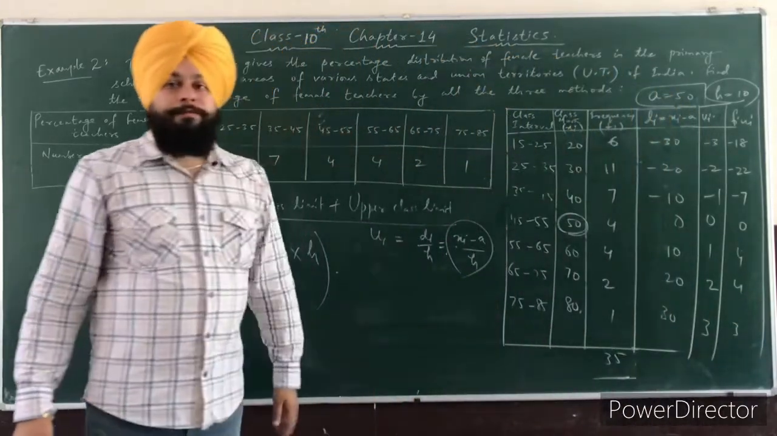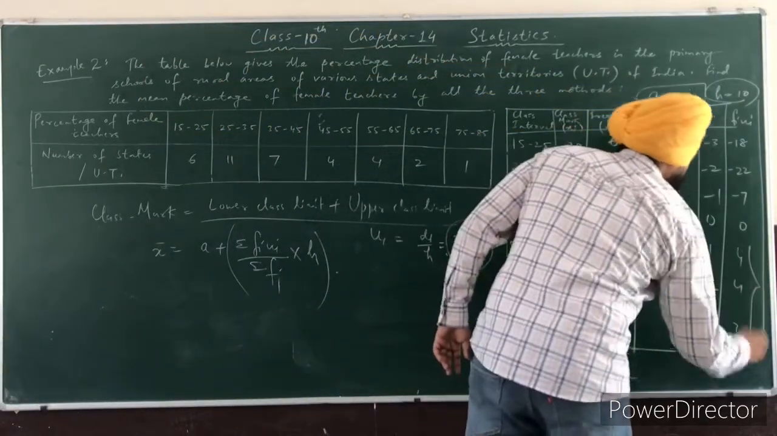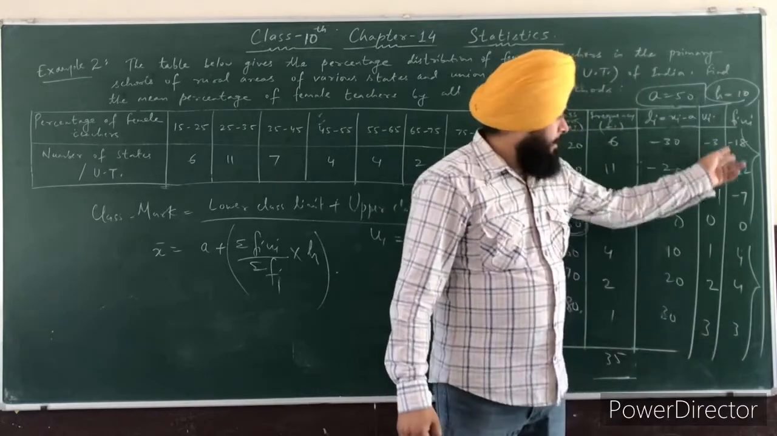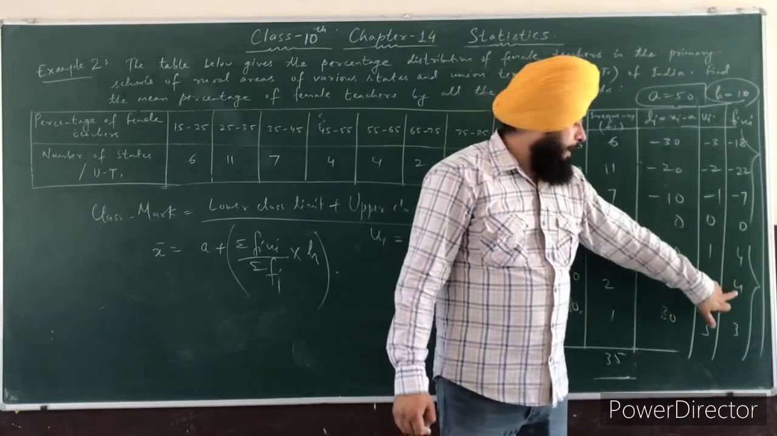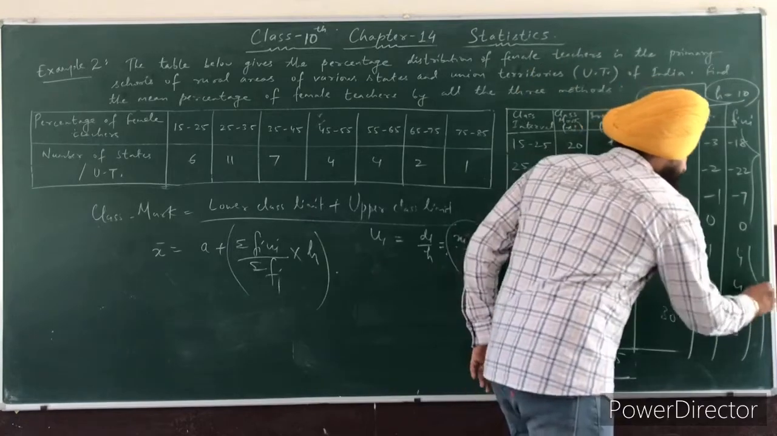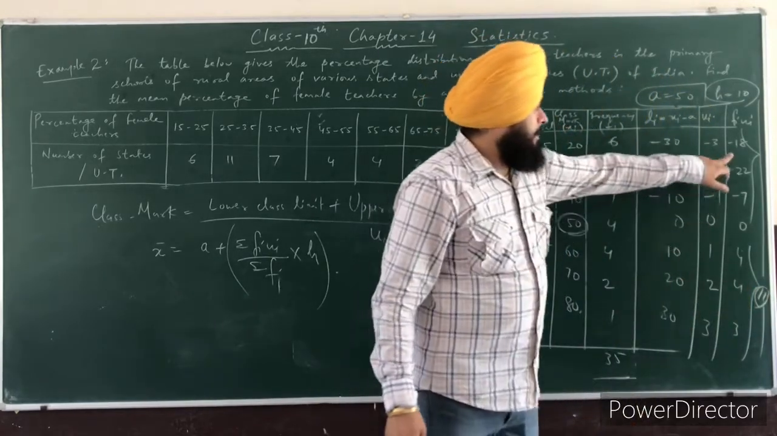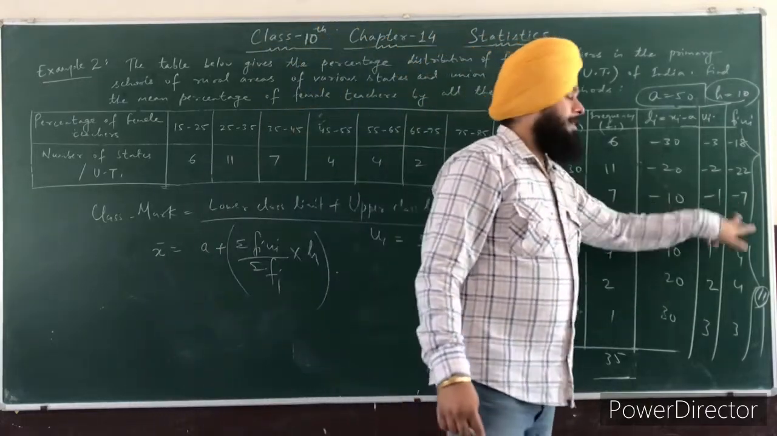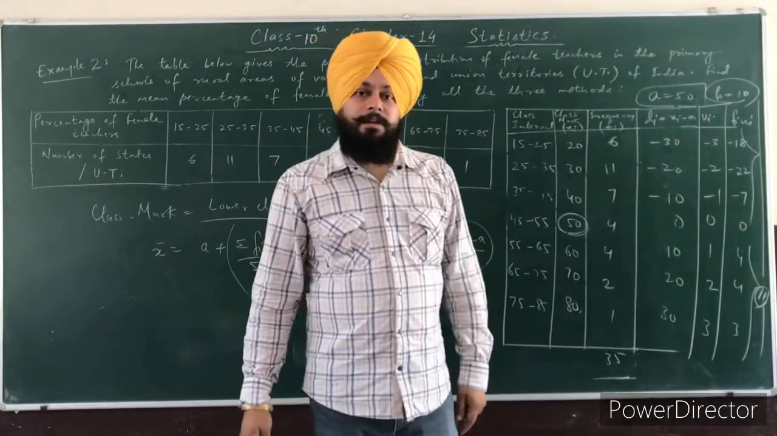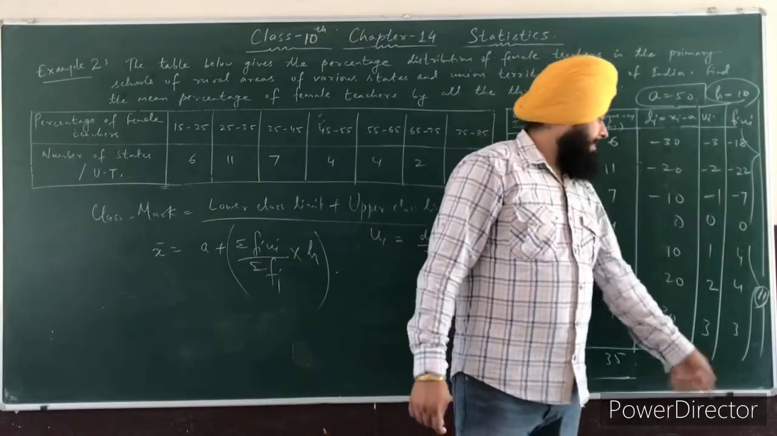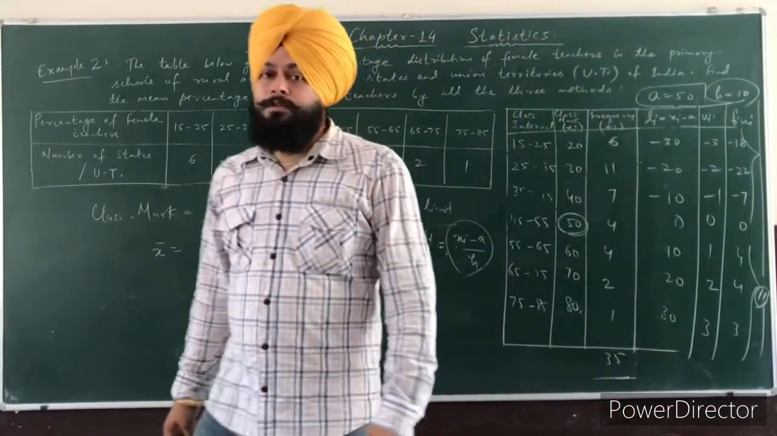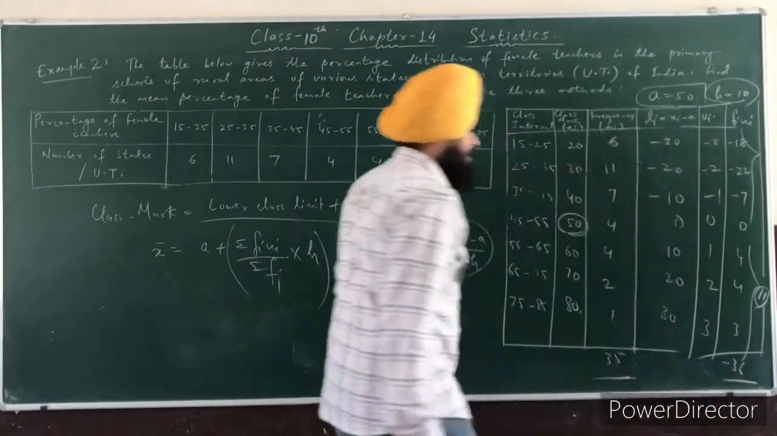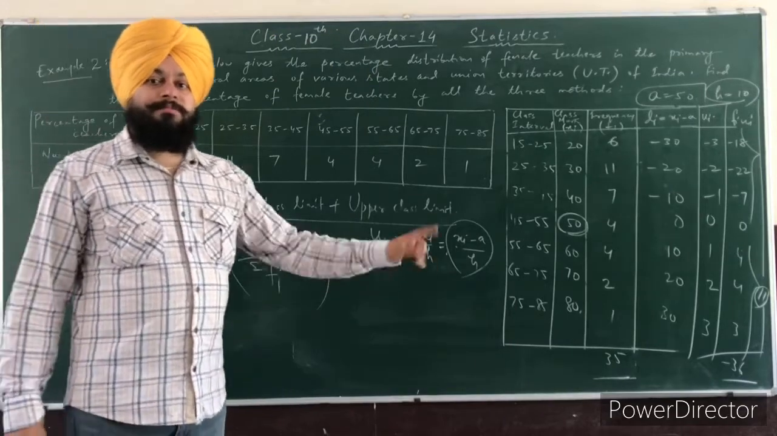Now find the summation of fi ui. Again, first add the positive numbers and then the negative numbers. 4 plus 4 is 8, 8 plus 3 is 11. Next minus 18 minus 22 is minus 40, and minus 40 minus 7 is minus 47. Then minus 47 and plus 11 is how much? It is minus 36. So the summation of fi ui is minus 36.